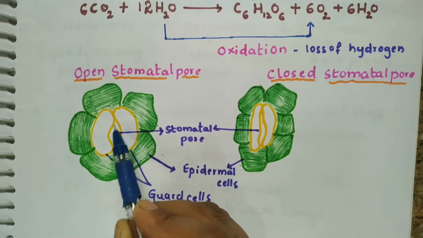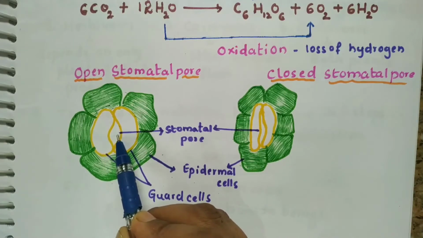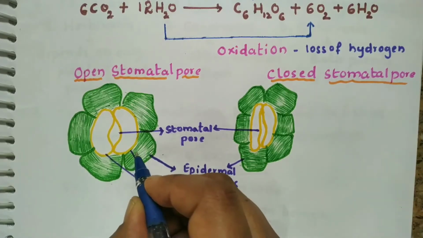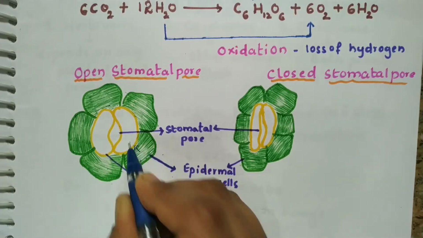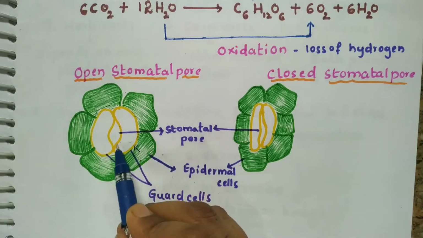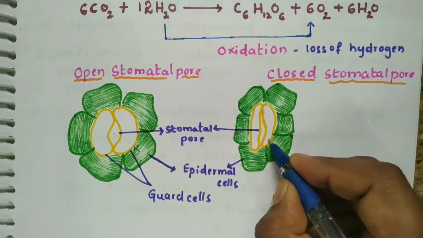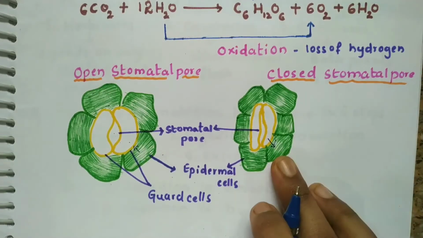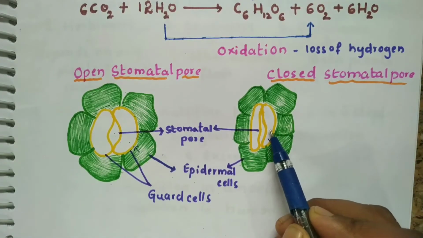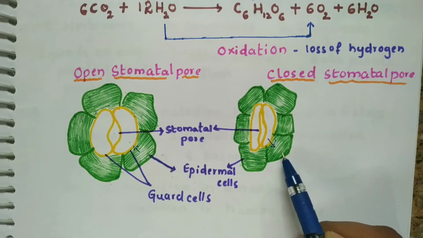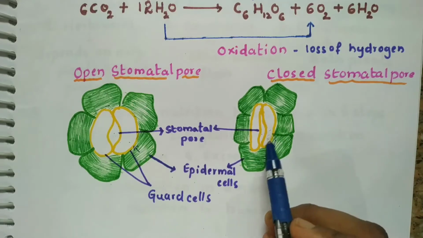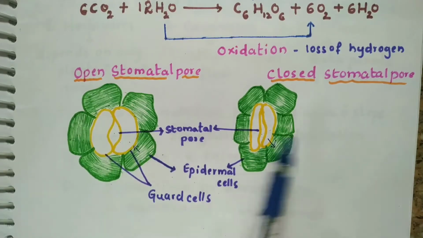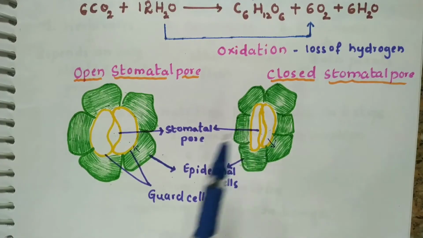This is the pore through which the exchange of gases occurs, and also loss of water will be there through this pore. So what happens when the water moves from epidermal cells to the guard cell? It will bulge and the stomatal pore will open. When there is a loss of water from guard cells and the water flows to the epidermal cells, the stomatal pore will close. This is how the stomatal pore opening and closing can be shown with the help of diagrams.